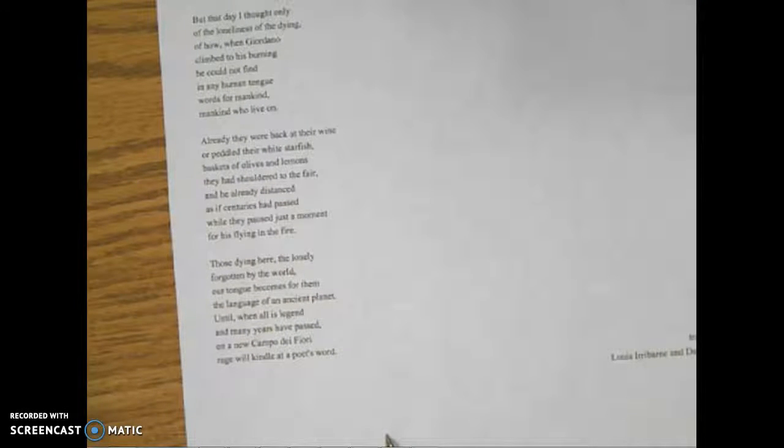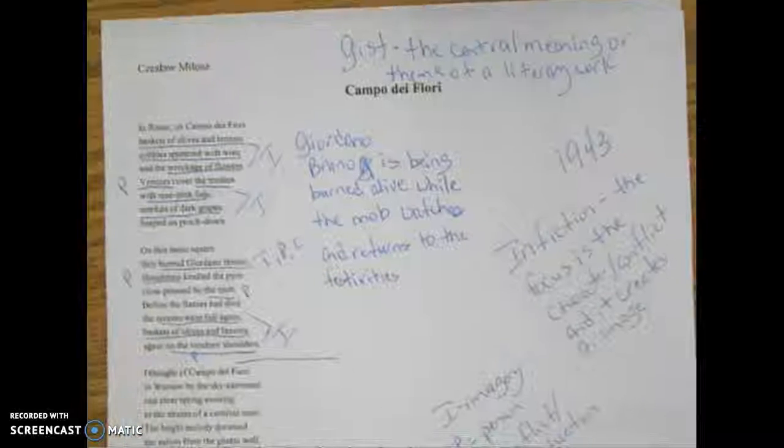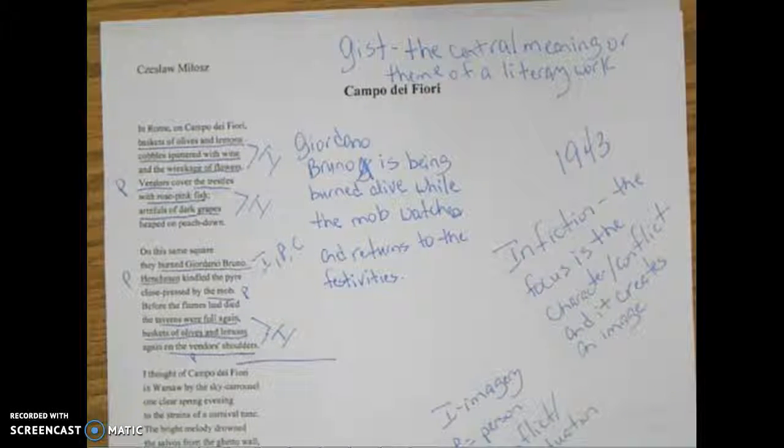Then you're going to use this strategy to understand your story from your LTF pretest, because that was an issue that some of you had. You didn't understand the story, and if you don't understand something, you cannot effectively write about it. So this strategy, the gist strategy, should help you quite a bit.